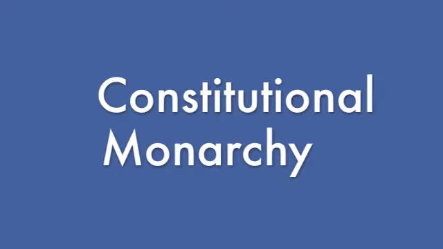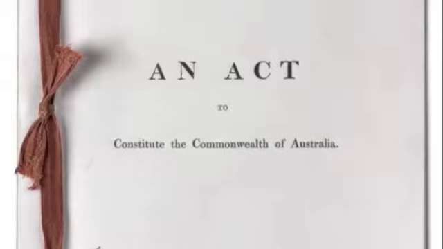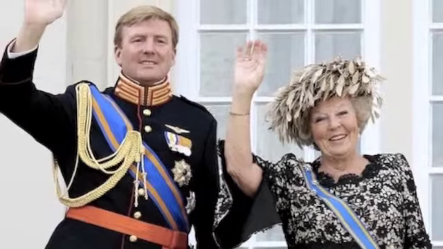Constitutional monarchy. Most monarchies today are constitutional monarchies, or governments in which the power of the king or queen is limited by law. They will normally have a constitution, which can sometimes limit a king or queen's power so that they really are only a symbol of the country, without a great deal of control. The United Kingdom, the Netherlands, and Kuwait are examples of constitutional monarchies.